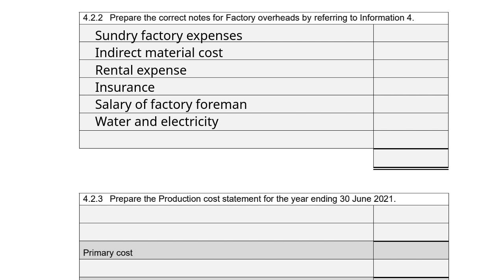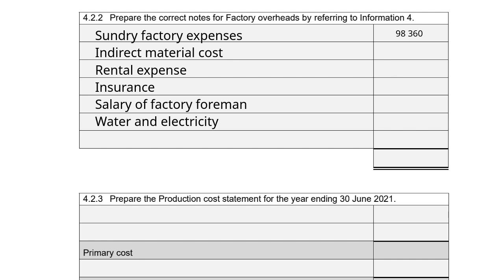4.2.2, prepare the correct notes for factory overheads by referring to information 4. So obviously we're going to first write down everything that needs to go into our factory overheads notes. And if we go back to the question, it will be sundry factory expenses, indirect material costs, rental expense, insurance, salary of factory foreman, and your water and electricity. The sundry factory expenses was given as 98,360 Rand.